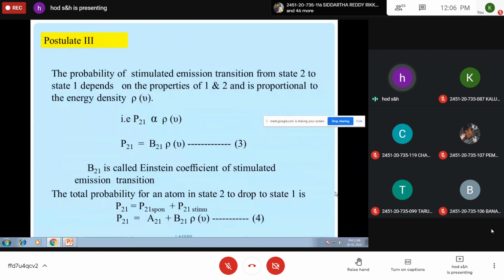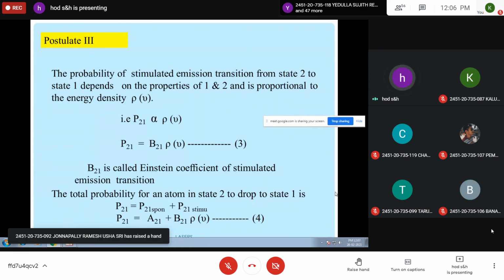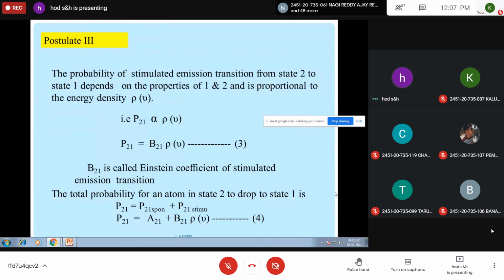Then the postulates: Einstein tried to relate these 3 mechanisms by defining 3 coefficients, which are called Einstein coefficients. Postulate 1 describes the process of induced absorption, how the probability of transition depends on the energy density. Then the second postulate describes the spontaneous emission, and the third one describes the stimulated emission transition.